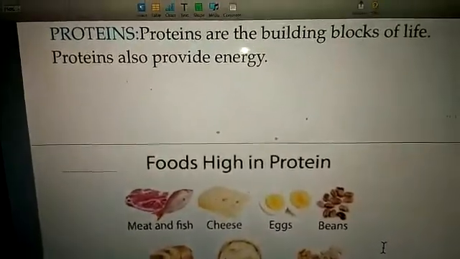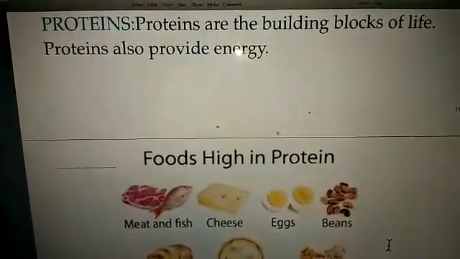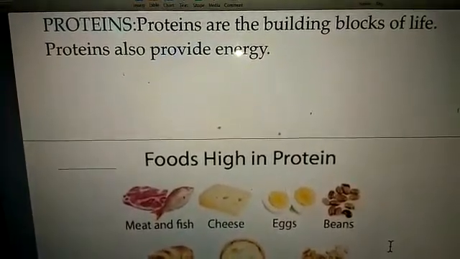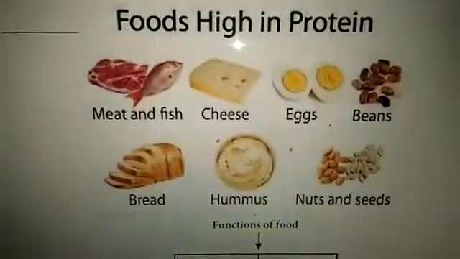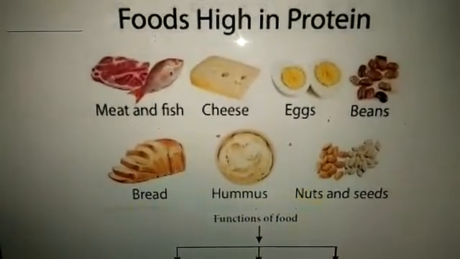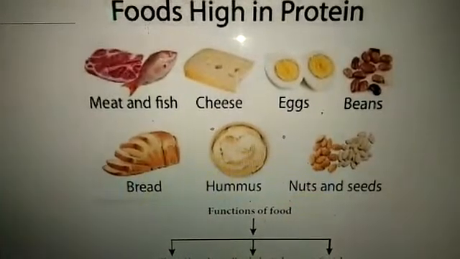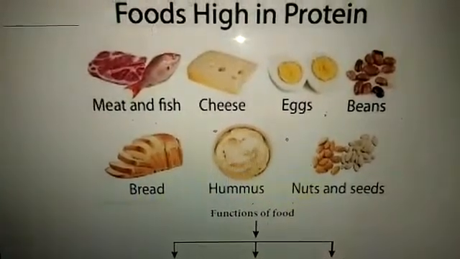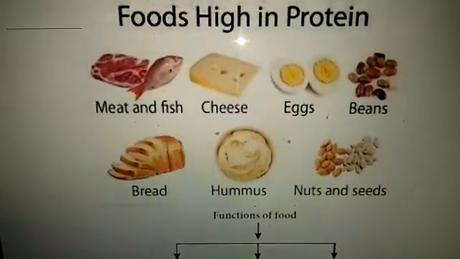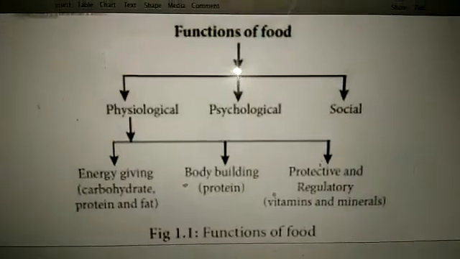Now our next nutrient is proteins. Proteins are building blocks of life. Proteins also provide us with energy. Here are different types of food having high protein. Meat and fish, cheese, eggs, beans, bread, hummus, nuts and seeds. Hummus is a low-fat yogurt or curd we can also say.